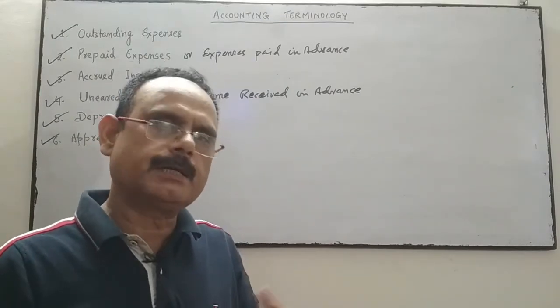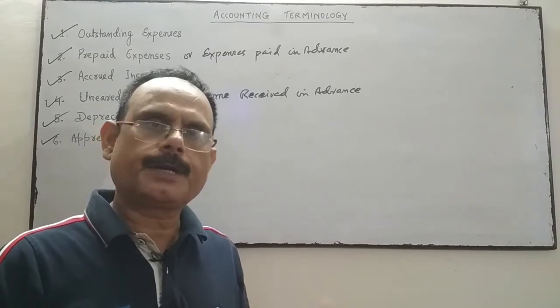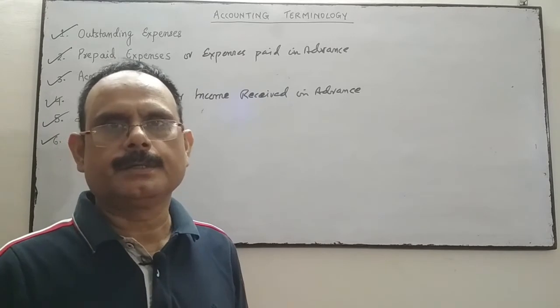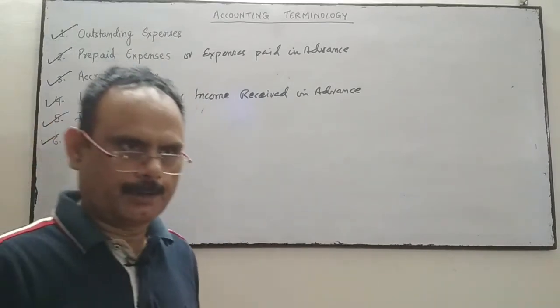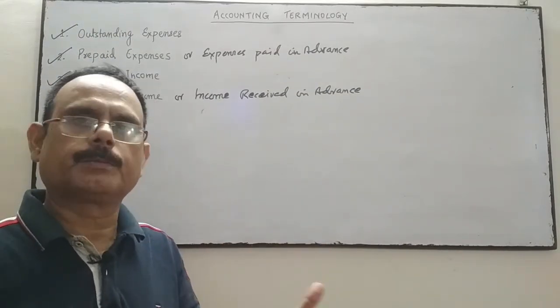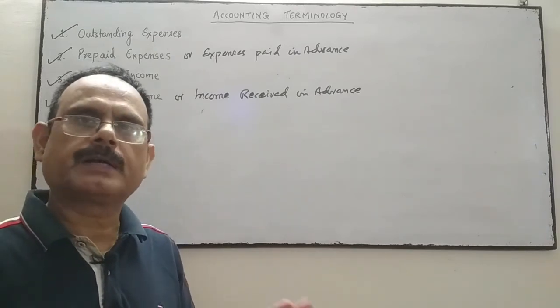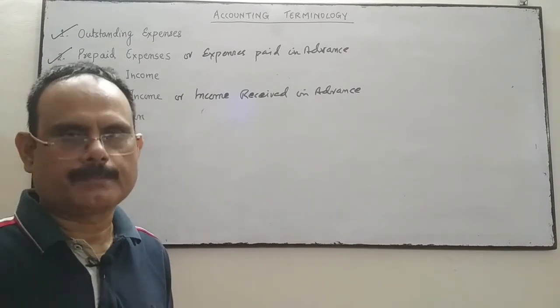However, increase in the value of fixed assets is not recorded by us in the books of account under the principle of conservatism. We don't record the value of appreciation in our books of account under the principle of conservatism, or you can say under the principle of prudence.